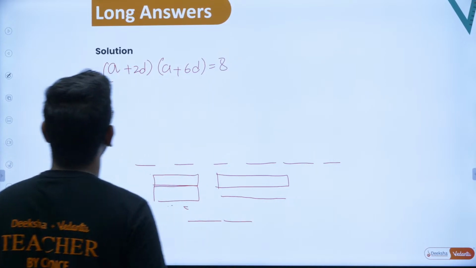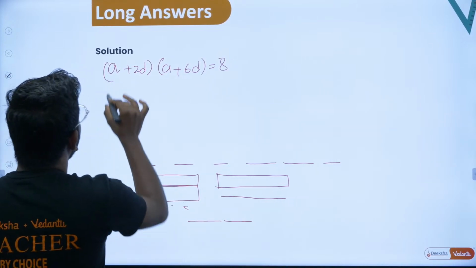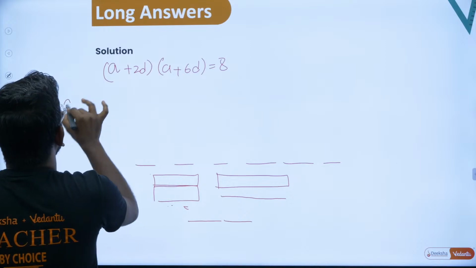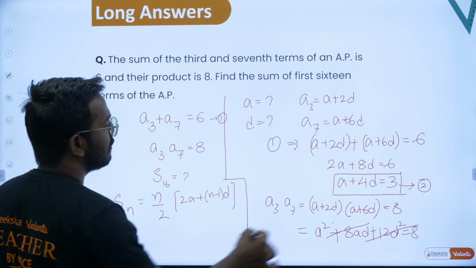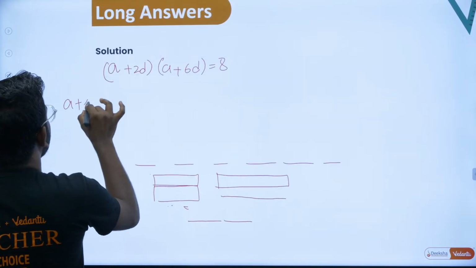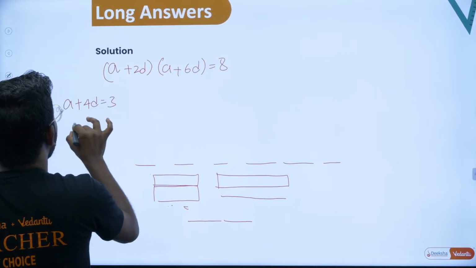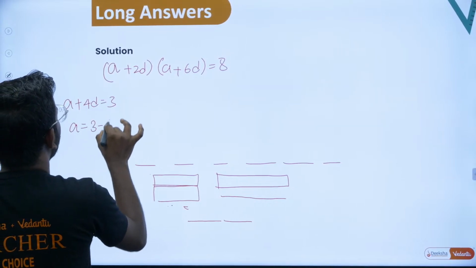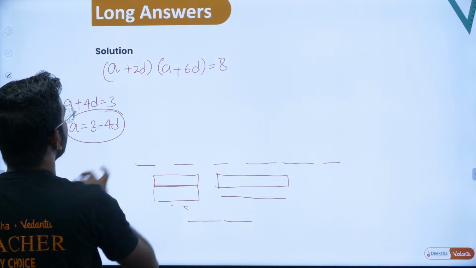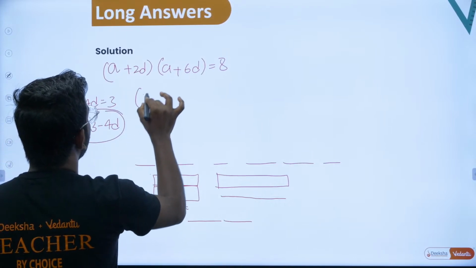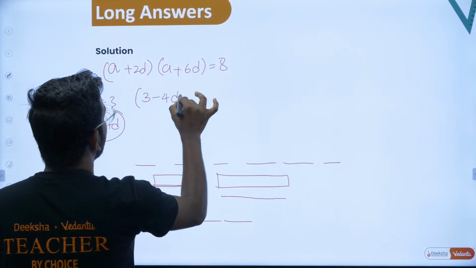So what you can do, I'll write a is equal to. From the last slide, you've got a plus 4d is equal to 3. So from here, can I write a is equal to 3 minus 4d? Yes, you can write. So now I'll substitute a is equal to 3 minus 4d plus 2d.